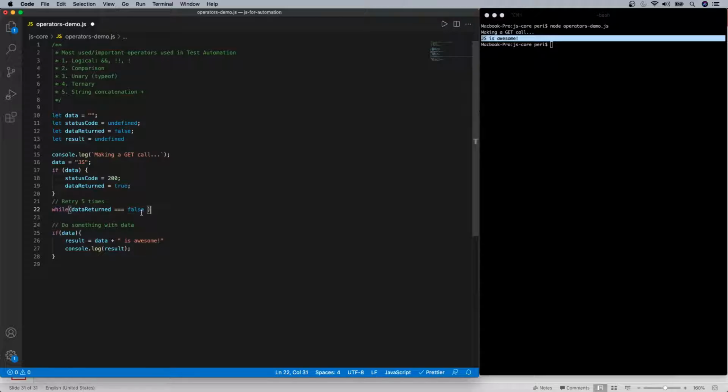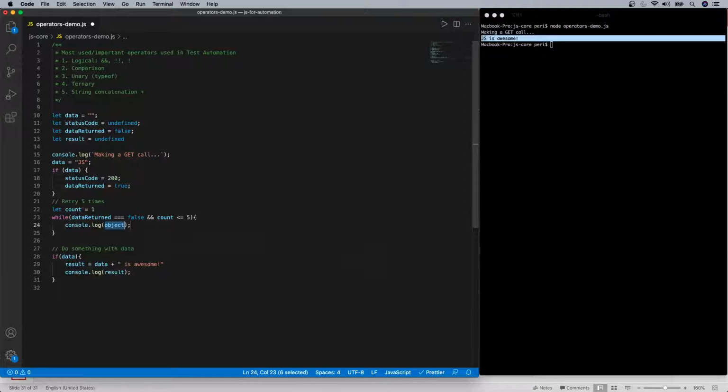So if the data returned is false, and let me also declare a variable, because we need to retry 5 times, let count equal 1, and in this context, count less than or equal to 5. If both conditions are true, meaning no data is returned and the retry count is within the limit of 5, then we retry.